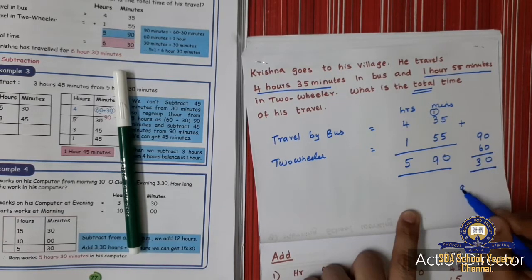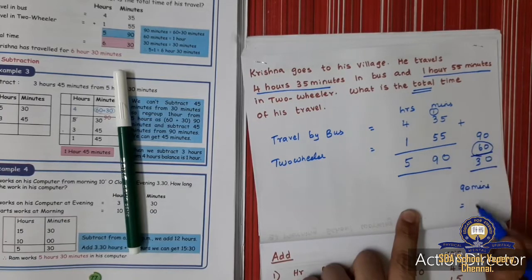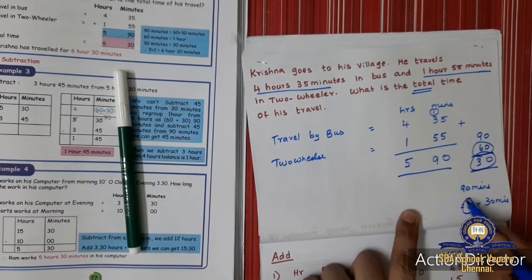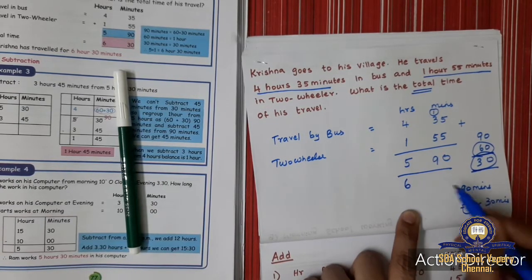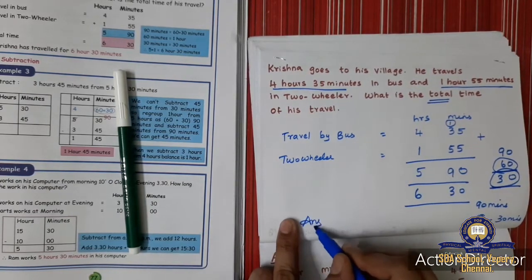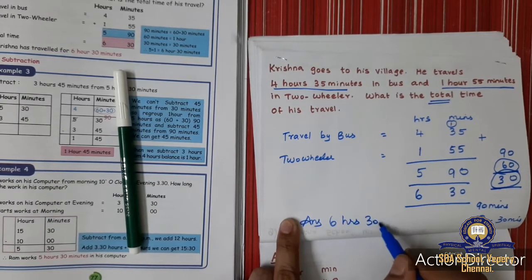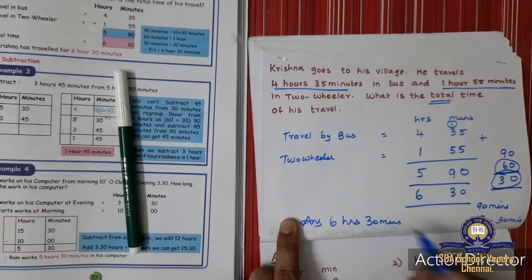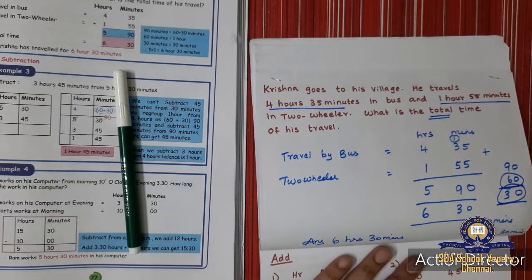So 90 minutes equals 1 hour 30 minutes. So this 1 hour I am going to add to this 5. So 5 plus 1 is 6, and 30 minutes. So the answer is, you were traveling 6 hours 30 minutes. This is how you will do the addition.